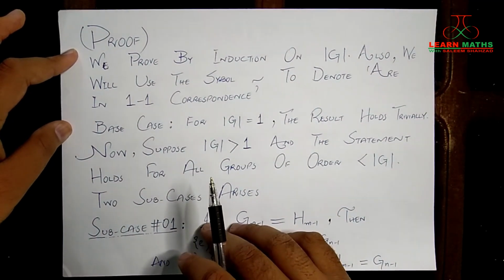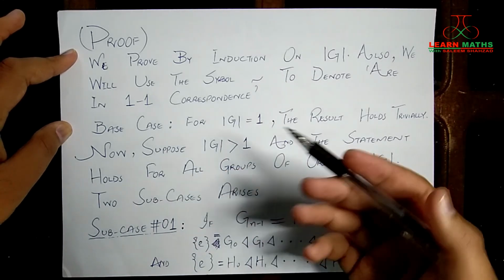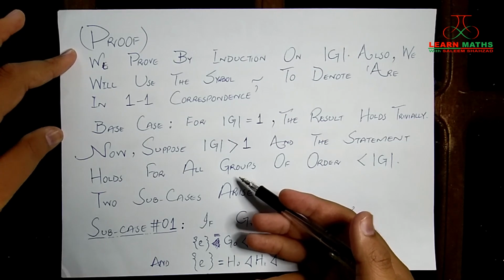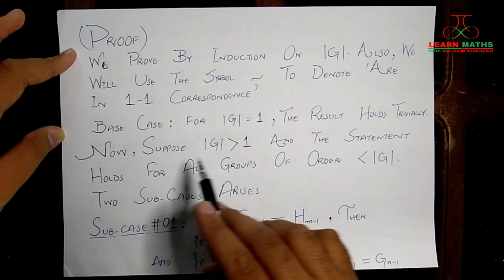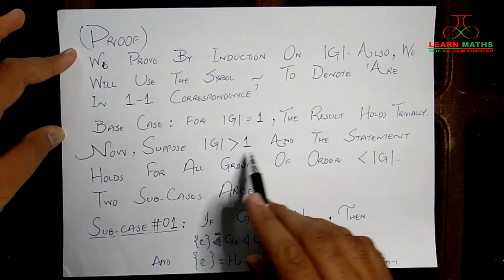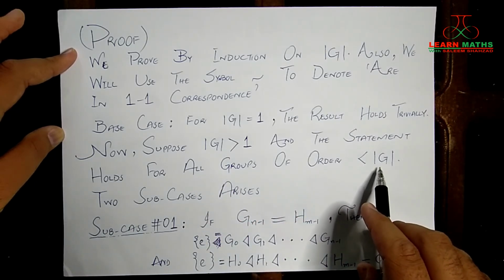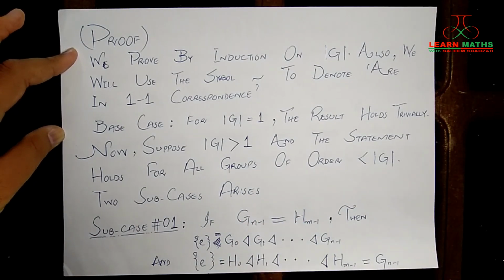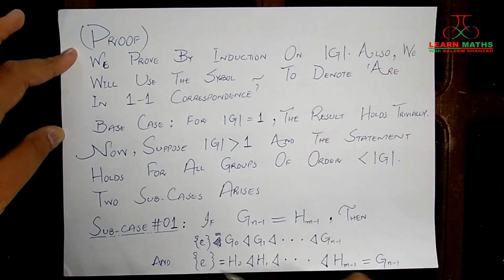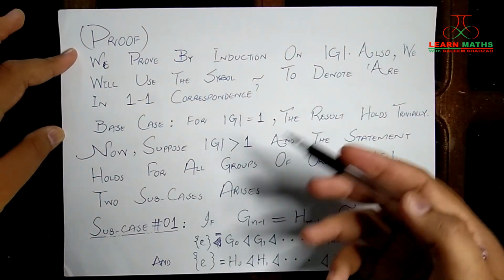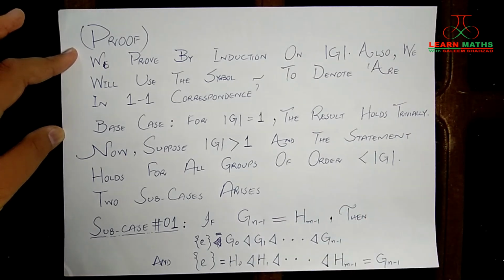So let's start with our base case. The base case is when the order of G is 1. It means that G contains only the identity element and the result holds trivially. Now suppose the order of G is greater than 1 and the statement holds for all groups of order less than the order of G. This is our induction hypothesis. We are assuming the order of G to be greater than 1, and also that the statement of the Jordan-Holder theorem is true for all groups of order less than the order of G.